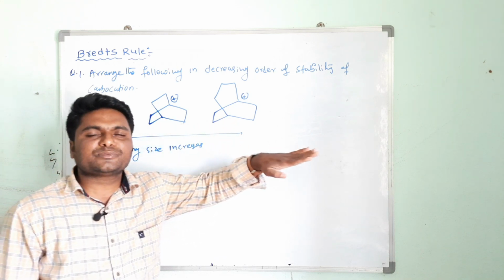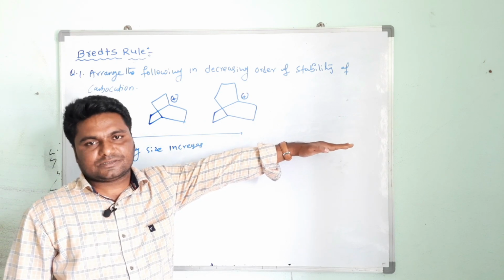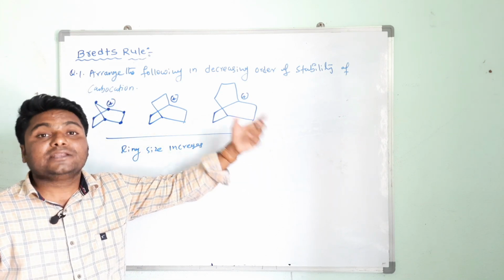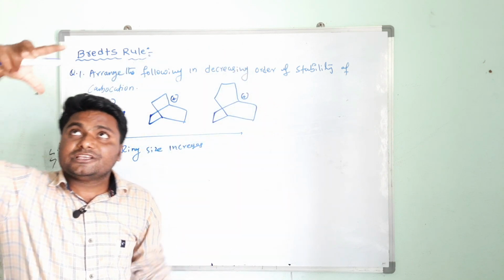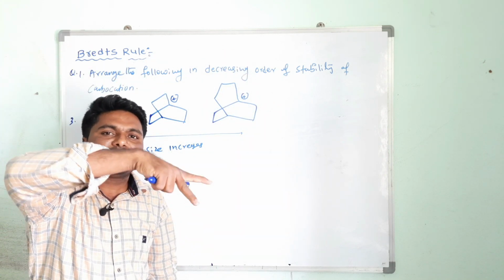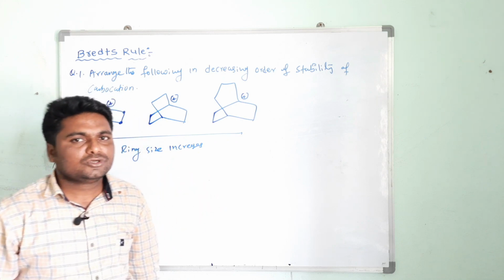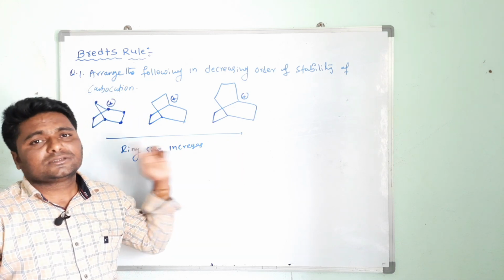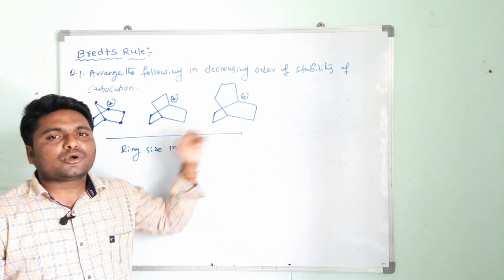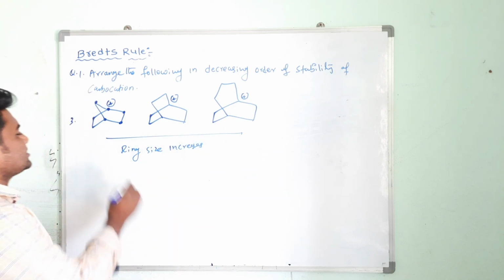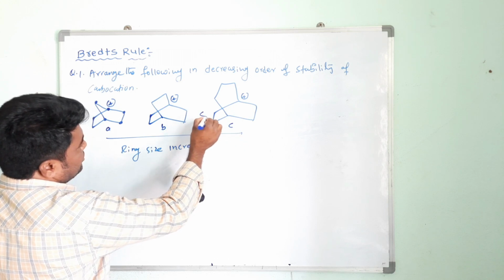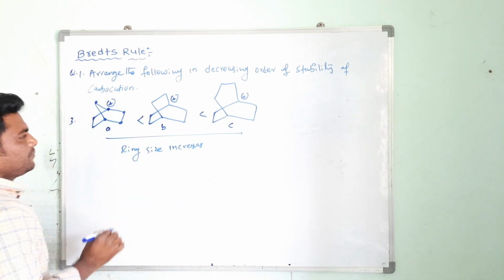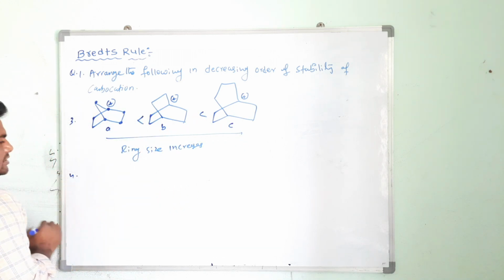Angle strain decreases means what? Stability increases a little bit. Are you getting my point? And the possibility to come into the plane increases. If the ring is a very big size, it easily comes into the plane, and you can get the 120-degree bond angle. So with increasing ring size, the stability of the bridgehead carbocation increases. So who will be more stable? See, A, B, C. C is more stable than B, B is more stable than A. Now the next, fourth one.